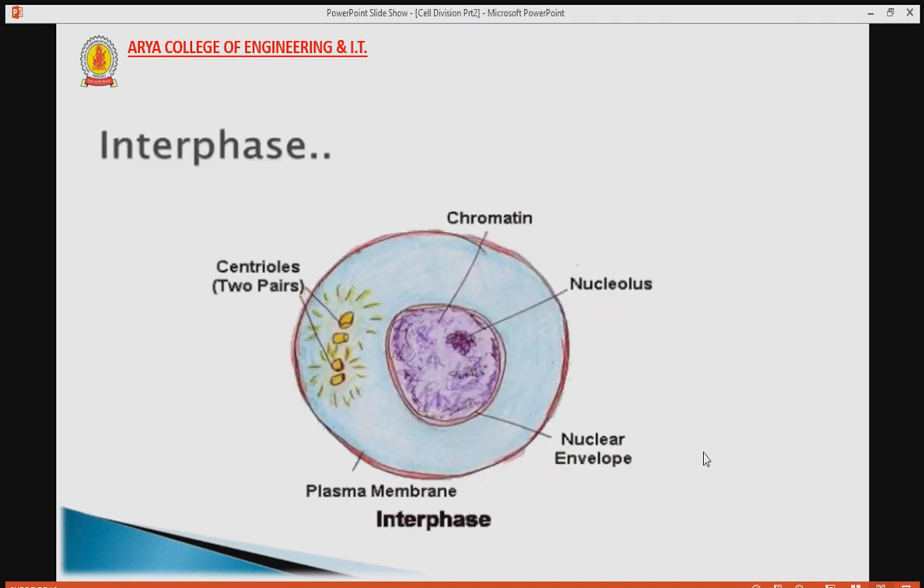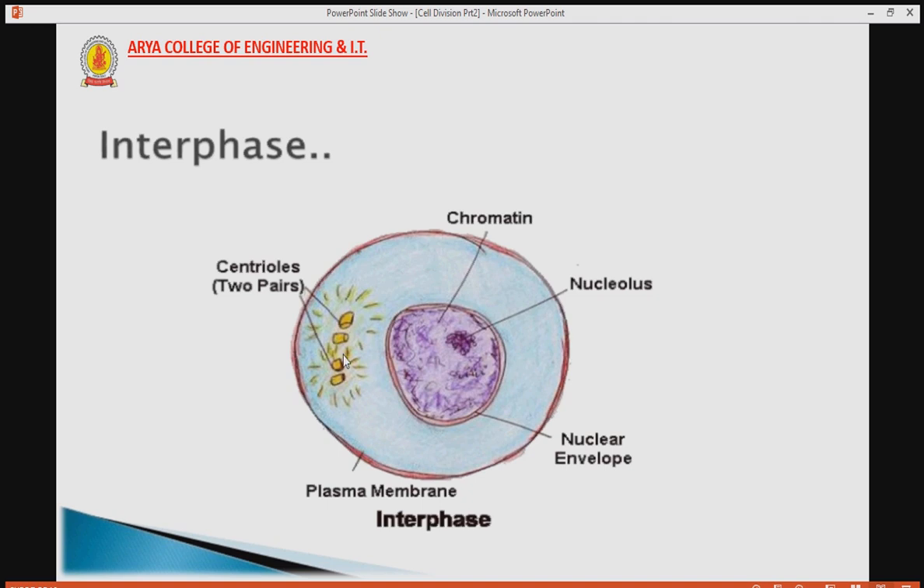So this is the interphase. Here it is a nucleus diagram. In this we can say that this is the whole cell. The outer membrane is the plasma membrane. This is the nucleus and this is the nuclear envelope. Outside the cell it is the plasma membrane.